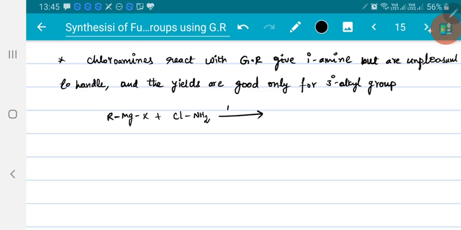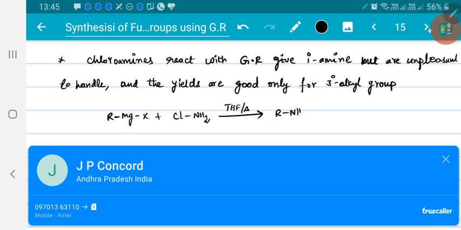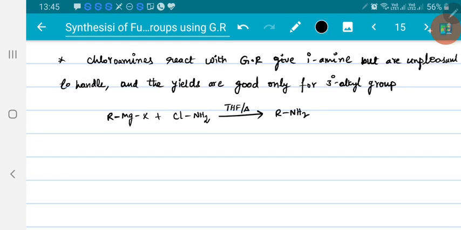in THF on heating, the first step is R minus goes and attacks over nitrogen. Then you will get RNH2, plus R group will go and attack over nitrogen. You will get RNH2, and the remaining thing is MgX and Cl. This is the product.